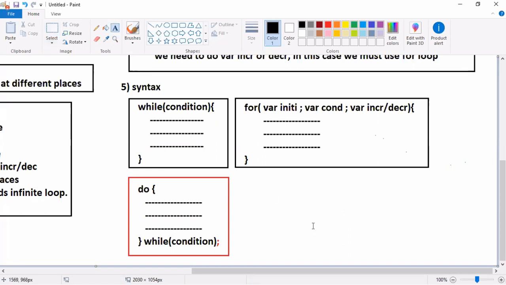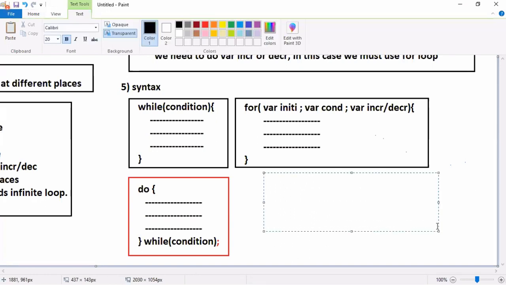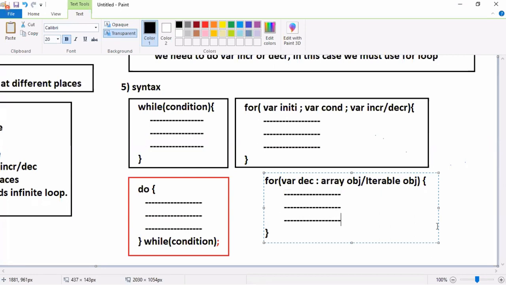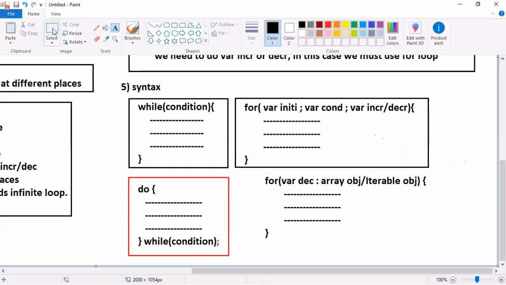And next, for has one more syntax. What is the one more syntax? For, variable declaration. Here, not variable initialization, variable declaration only, colon, not semicolon. Then here an array or iterable object, open bracket, closed bracket, first statement, second, third, block of statements. Don't call the first one the legacy for loop. This is a for each loop. That is the regular for loop. This is the for each loop.